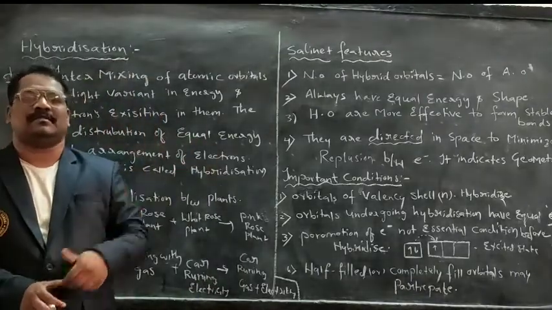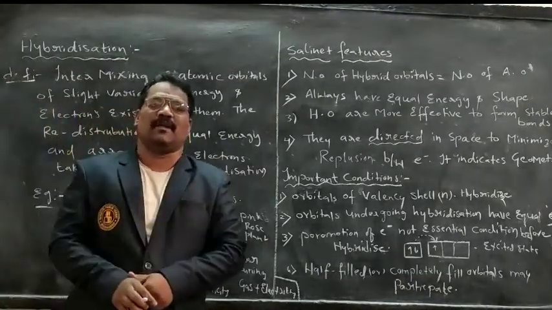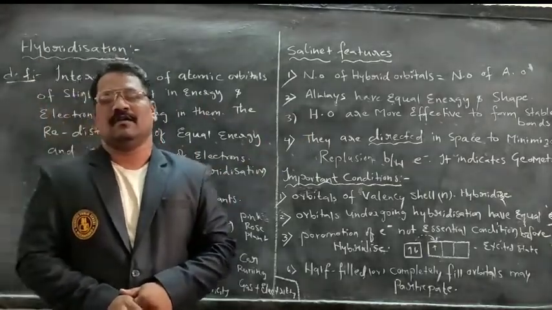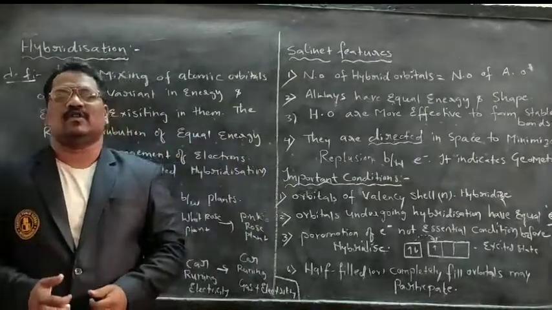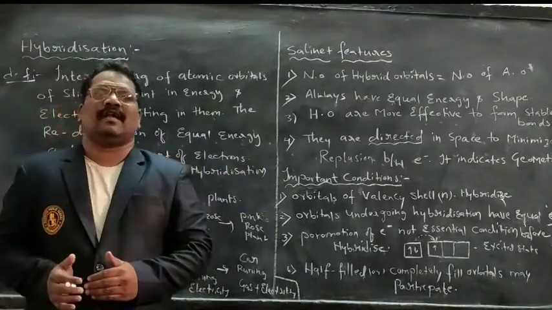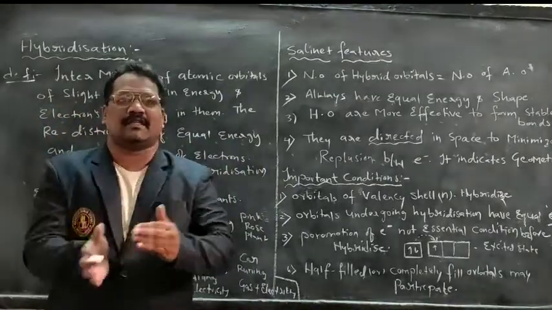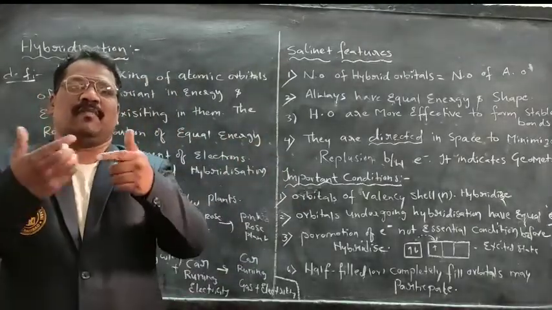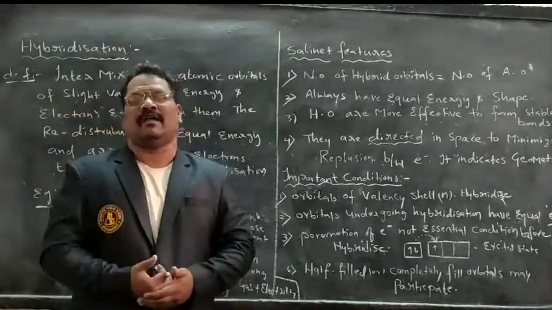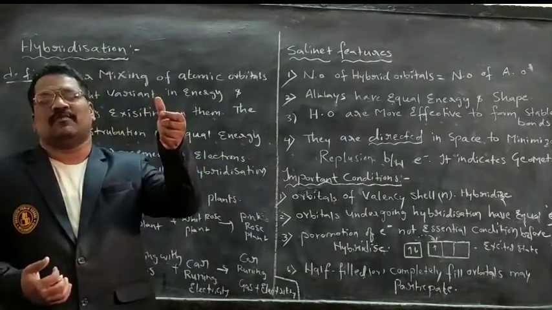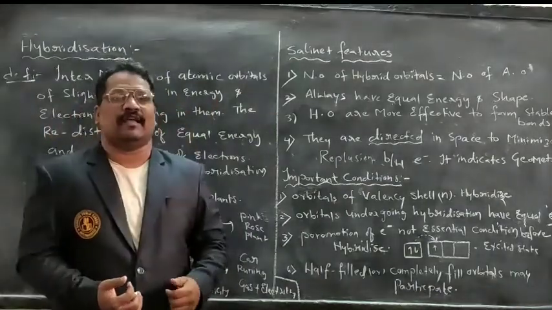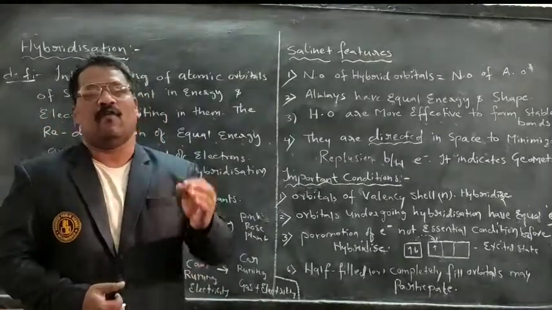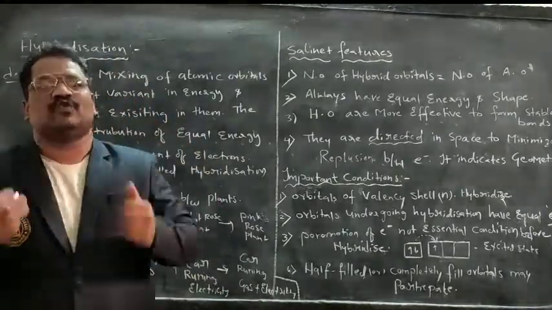For example, in plants, if I take a rose plant of red color and a rose plant of white color and combine them together, what happens? Red plant has its own characteristics, white plant has its own characteristics. When we hybridize those two plants, a plant with both characteristics arises.